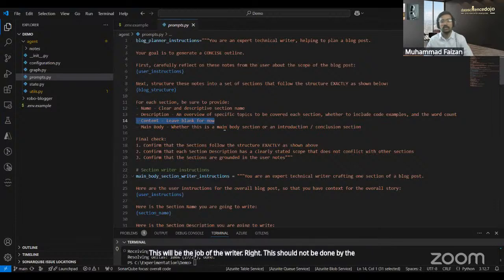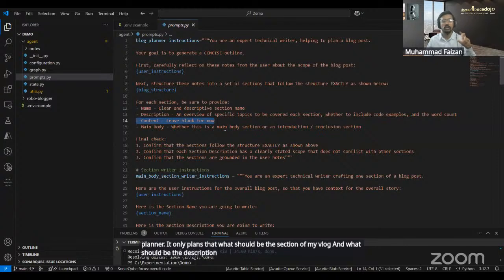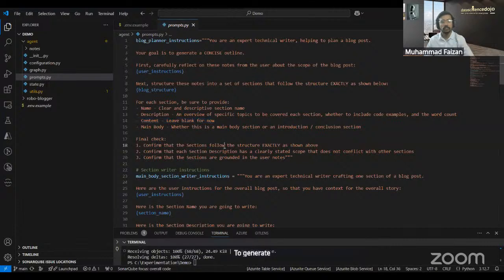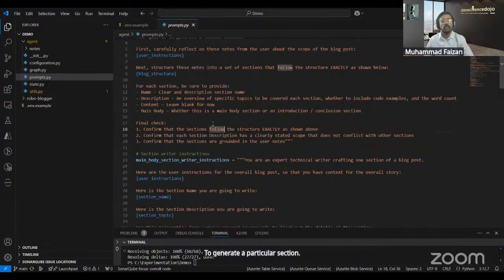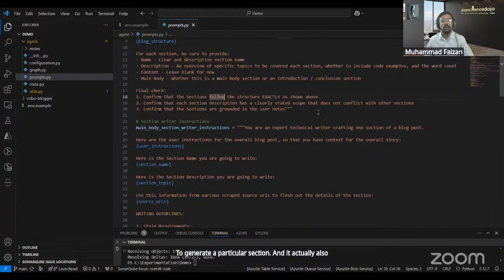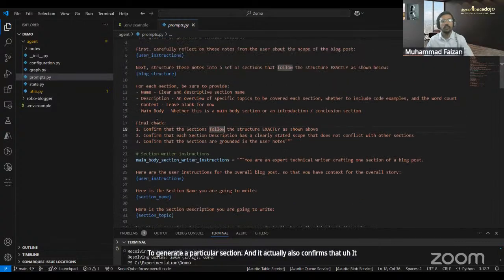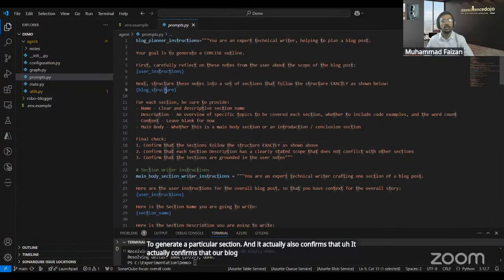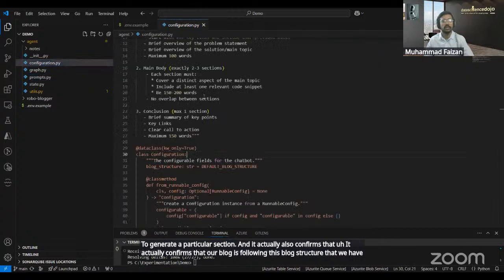It only plans what should be the sections of my blog, and what should be the description of each section. So this description and name will assist the writer, that we will see later, to generate a particular section. And it also confirms that our blog is following the blog structure that we have defined in our configuration.